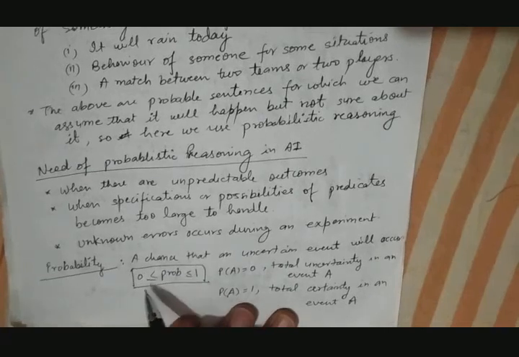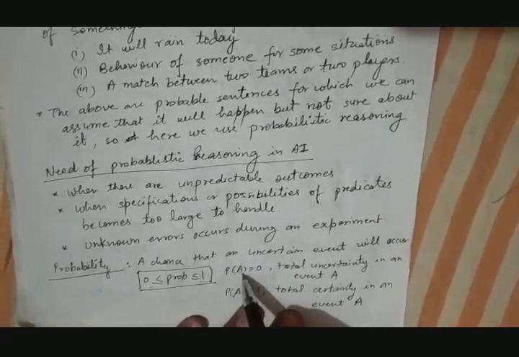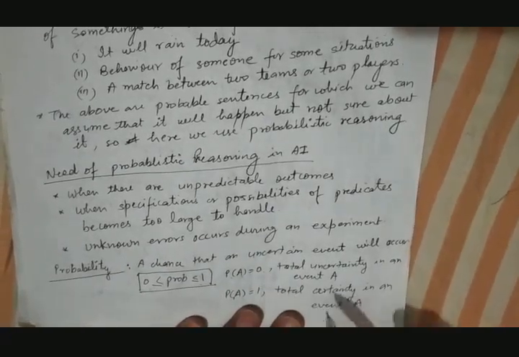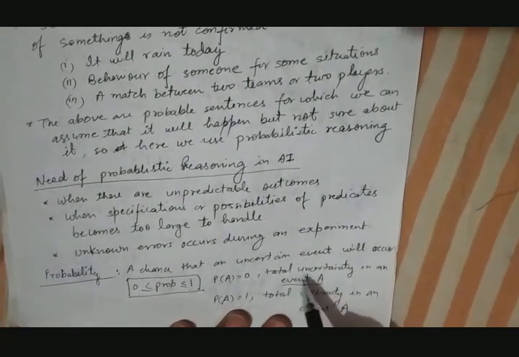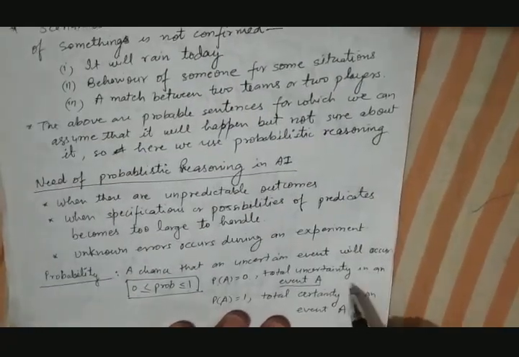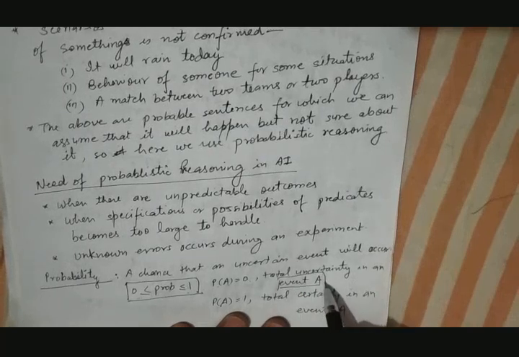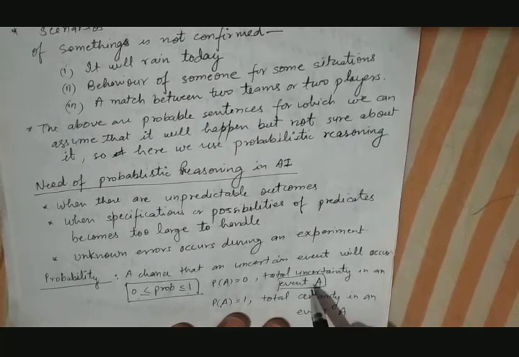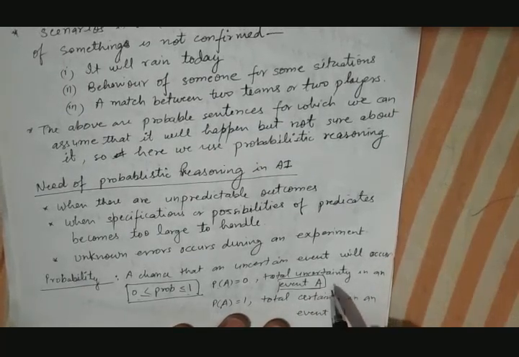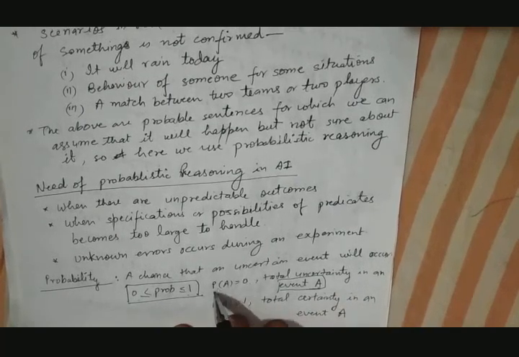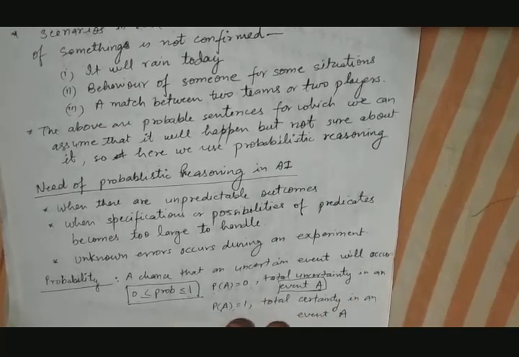So the value of probability always lies between 0 and 1. If the probability of A is equal to 0, it means there is a total uncertainty in an event A. If an event is occurring, so there is total uncertainty available in event A. In that case, the probability of event A will be 0.